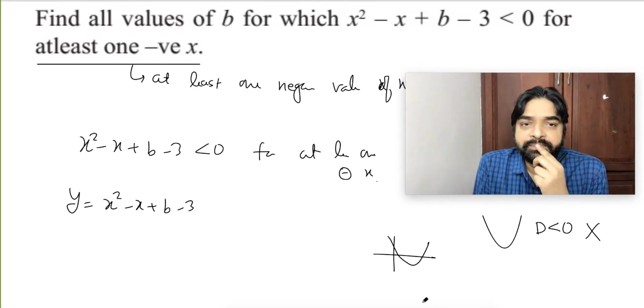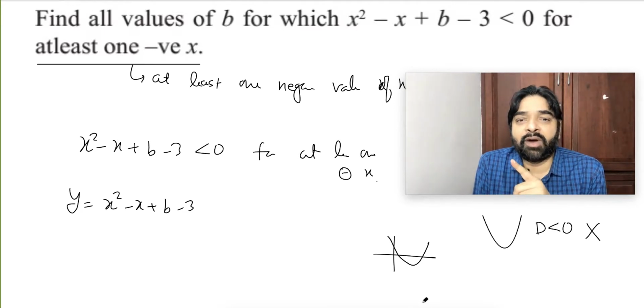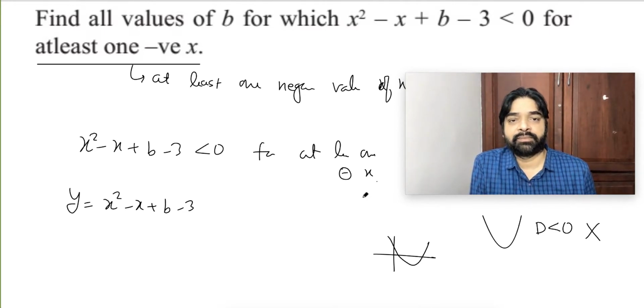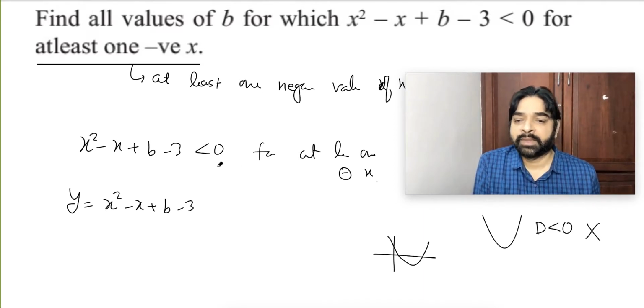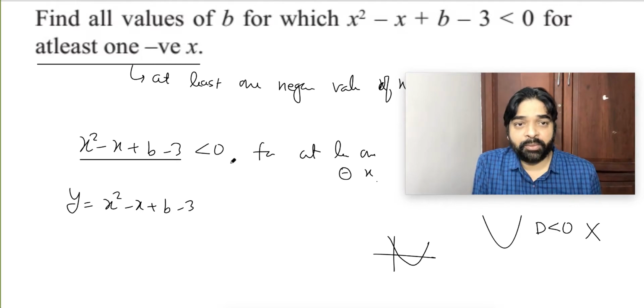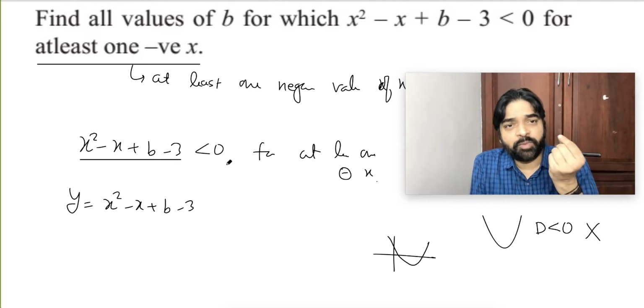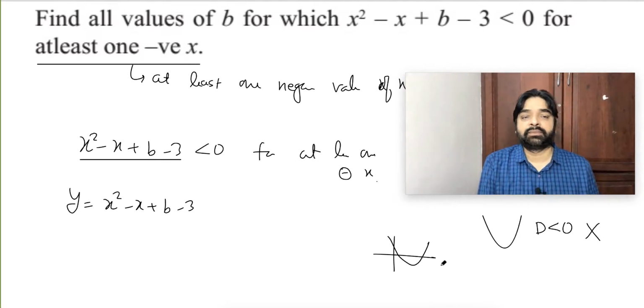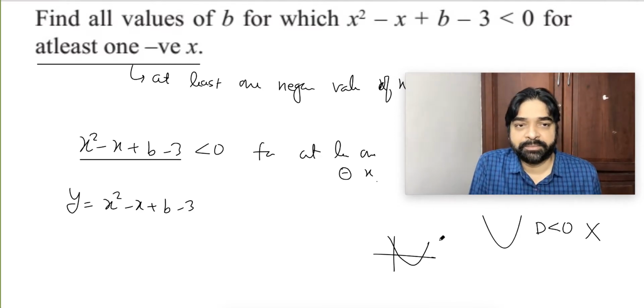Why? Why should this situation not happen? If this situation is happening, for all negative values of x, the graph is above the x-axis. And they are saying that this graph should be negative, means below the x-axis, for at least one value of x. Means this case should not happen. Are you able to understand my point?